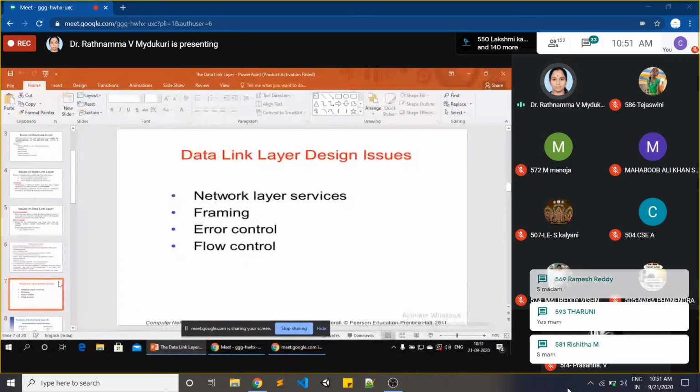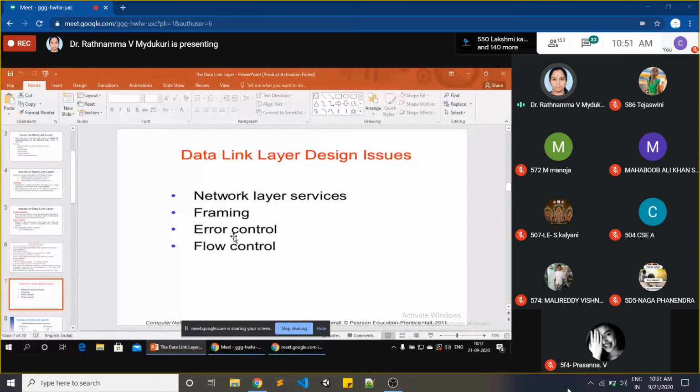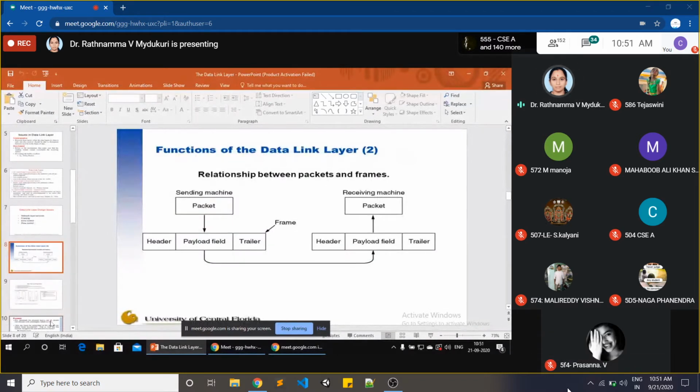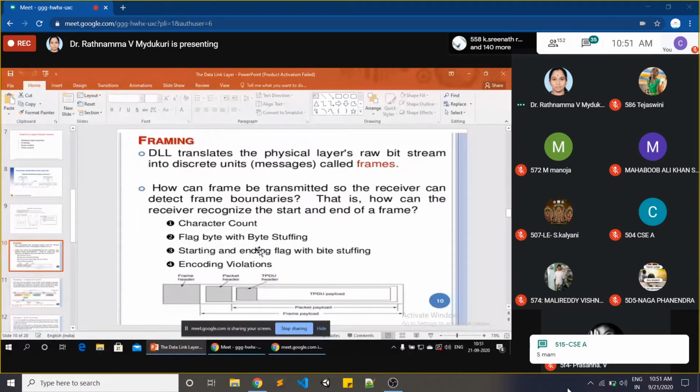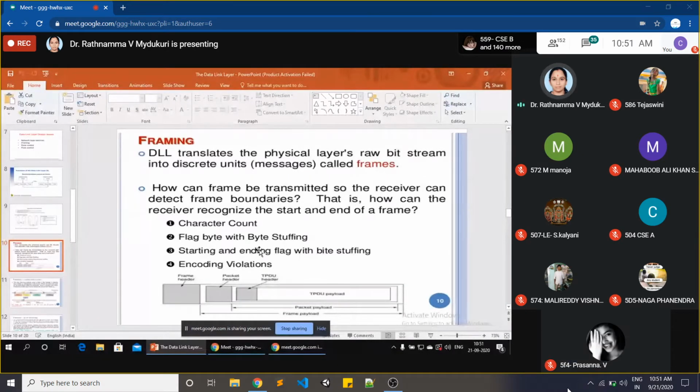So these are the three types of services, and these are the design issues. We have already completed the network layer services. Now the second one is framing. Okay, now we should discuss this framing. This is the diagram we discussed in the last slide. The next topic here is framing. So now we should know what this framing is. That is our today's topic.